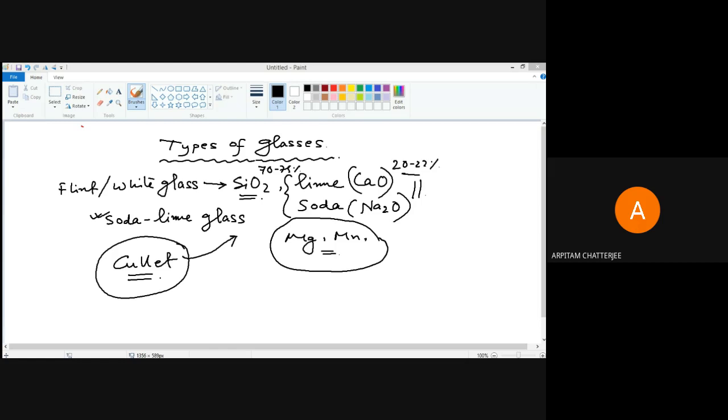So after composition, we will now quickly see the anatomy of a glass bottle. Although we very commonly see the glass bottle, it has a structural anatomy that we need to know a bit. Just one second, I will show you that.